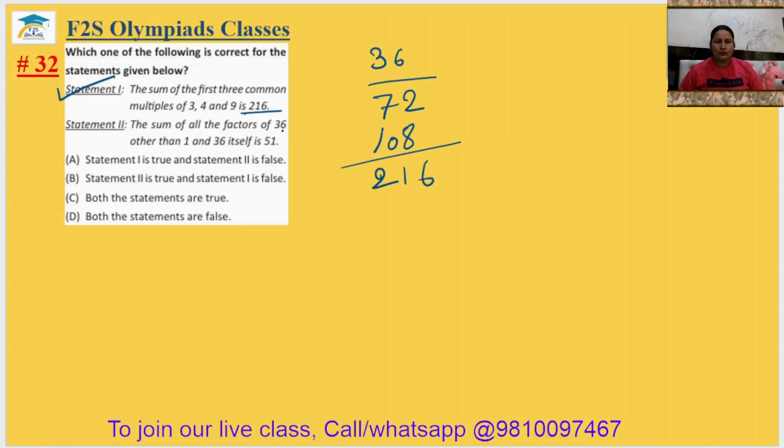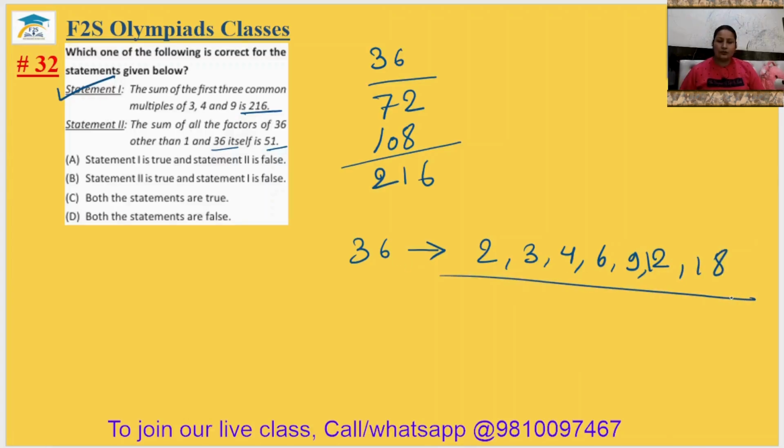The sum of all the factors of 36 other than 1 and 36 is 51. The factors of 36 other than 1 and 36 are 2, 3, 4, 6, 9, 12 and 18. If you add all of them, you will get 54. It is not 51, it is 54. It means statement 2 is wrong. So question 32's answer will be option A.